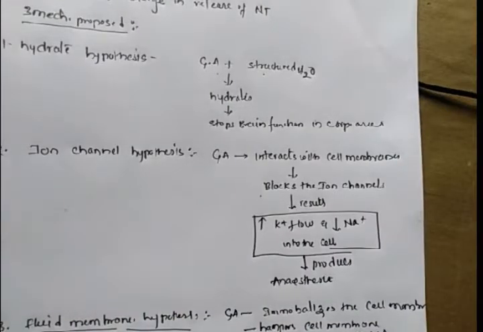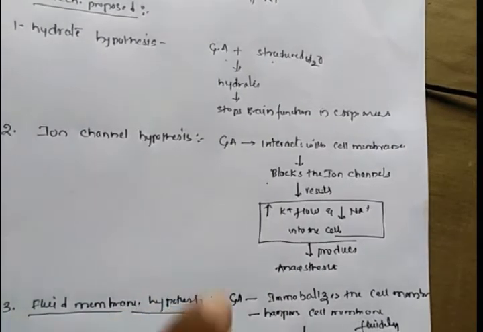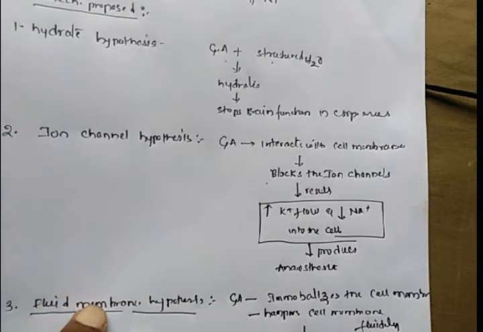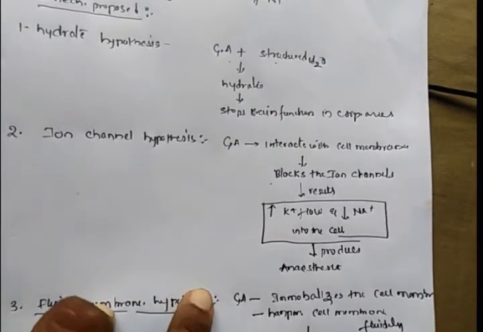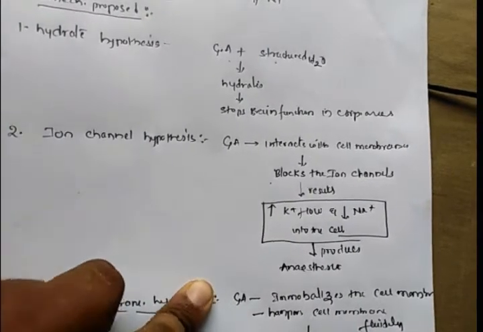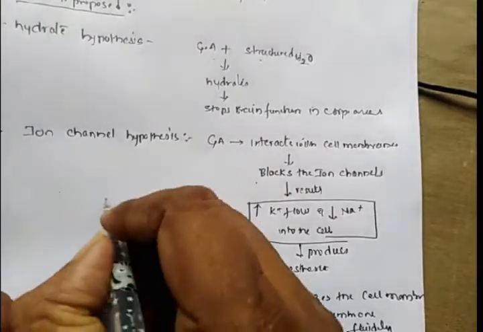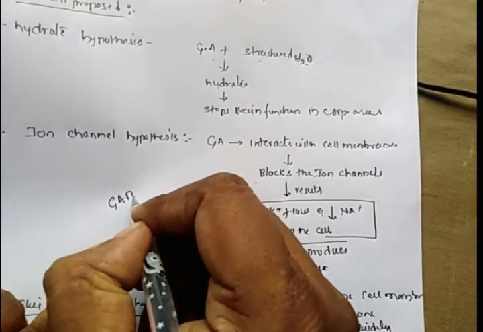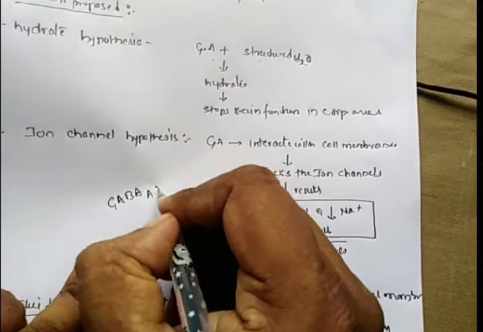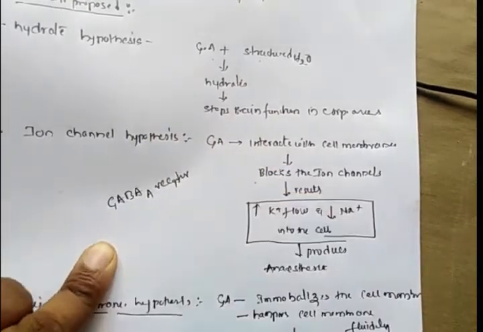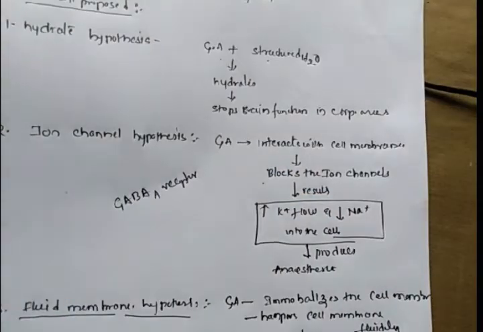According to the ion channel hypothesis, the general anesthetic interacts with the cell membrane, particularly with GABA A receptors on ion channels.